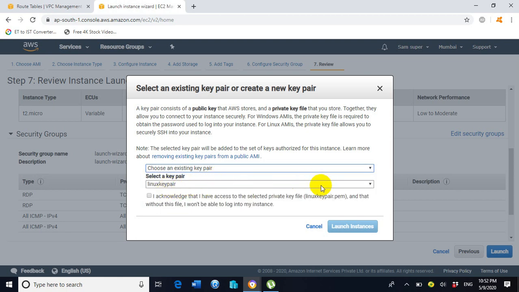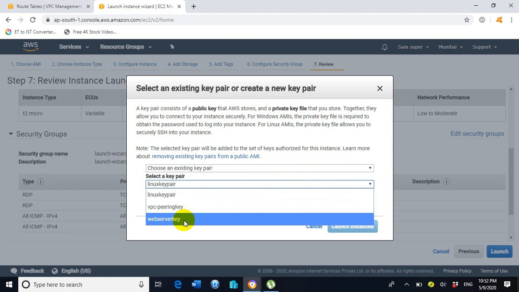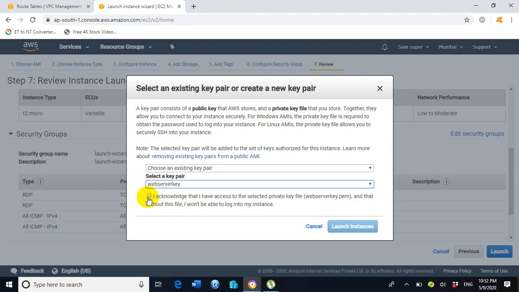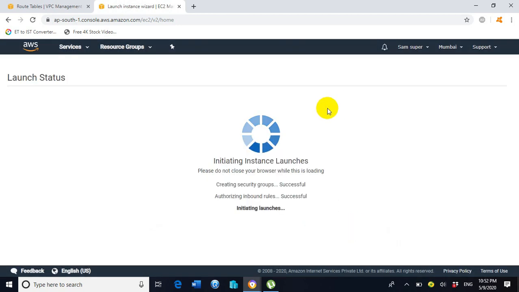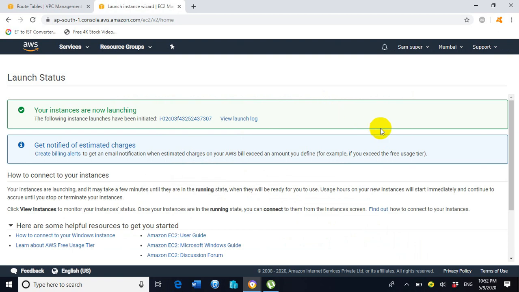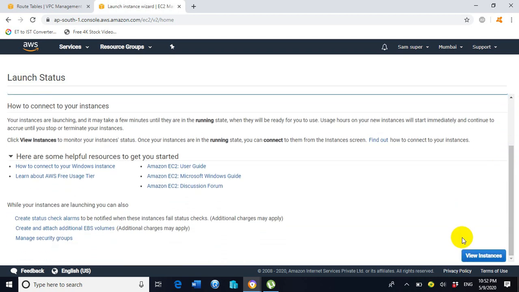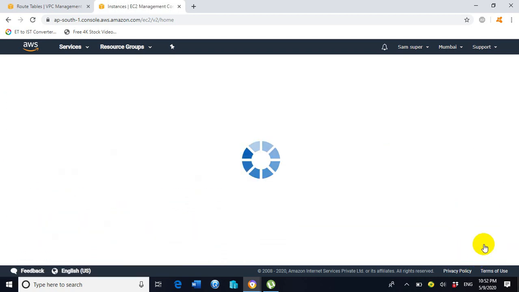Select a key pair. I will select the key pair which I have already created before with the name web server key. Check the option, I acknowledge. Now click on launch instances. It is showing a good sign and a message, your instances are now launching. Scroll down a bit, click on view instances.